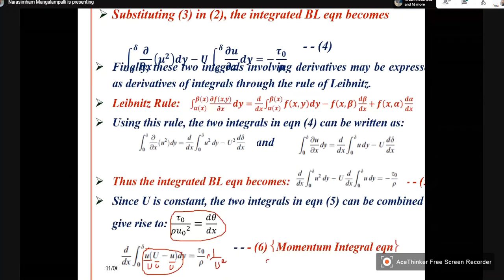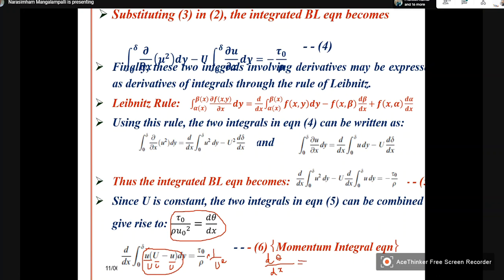So, d theta by dx is equal to tau naught by rho u square.